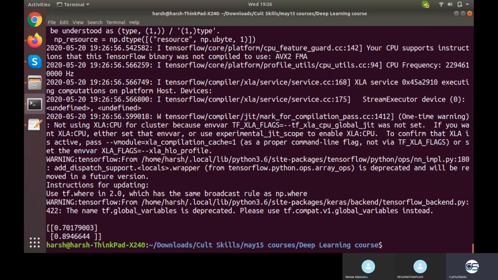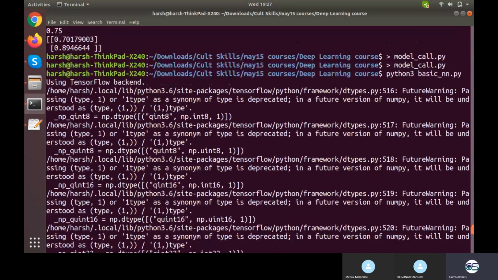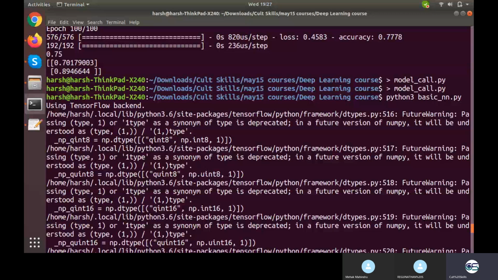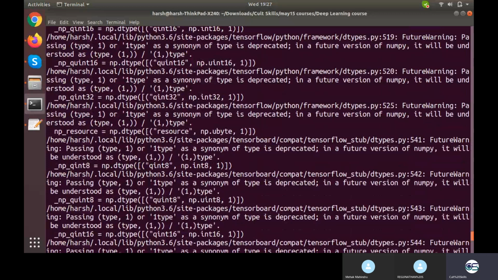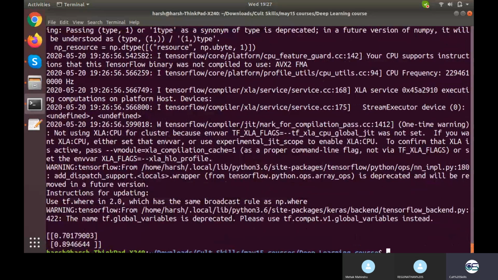Okay, it gave me 70.17, 89.46. And what was there before? Same, 70.17, 89.46. This is what I get. So this way, it doesn't go all the way through epochs and all. It just imported Keras. Importing Keras will bring all the things in right here. It will print a lot of things because a lot is going on in the background.